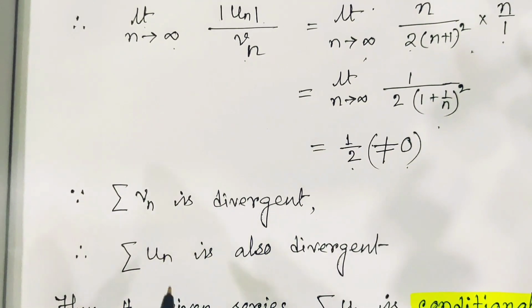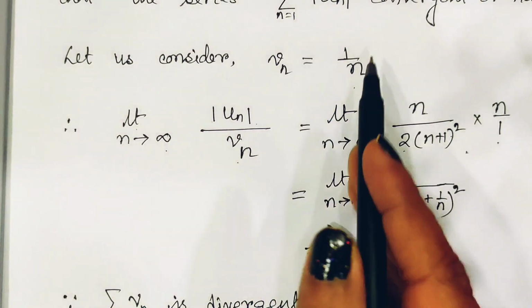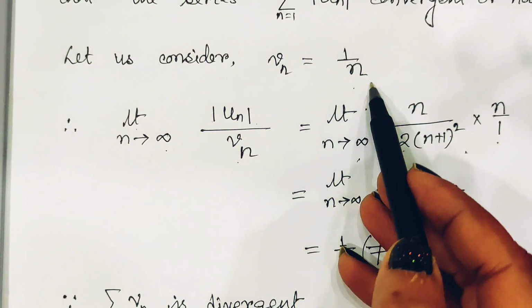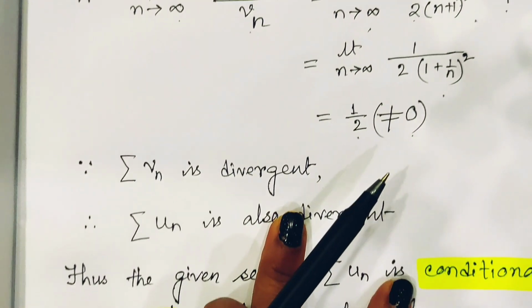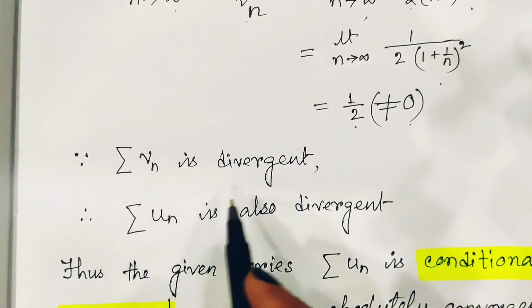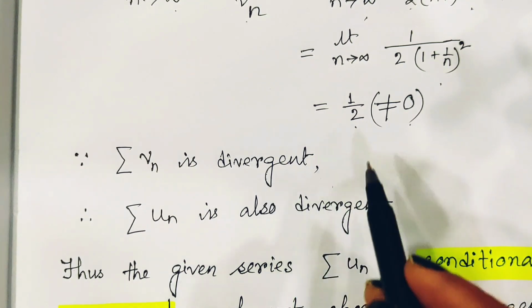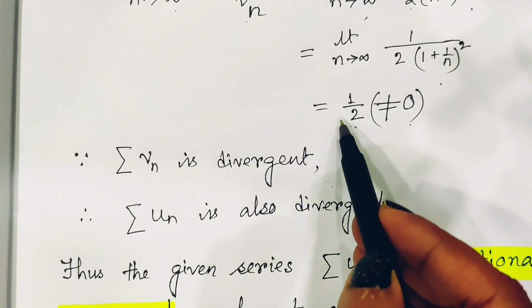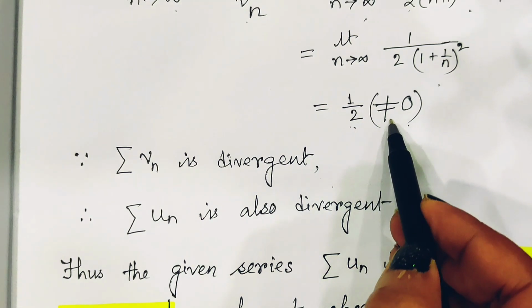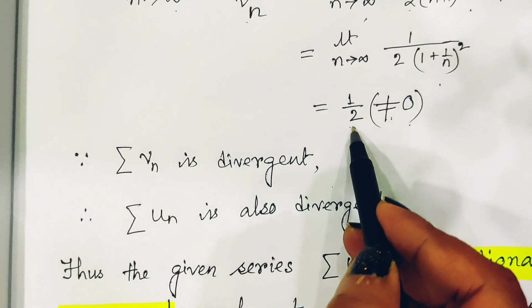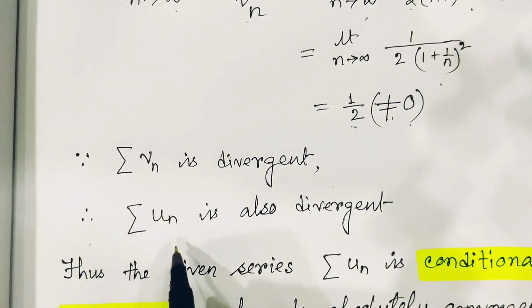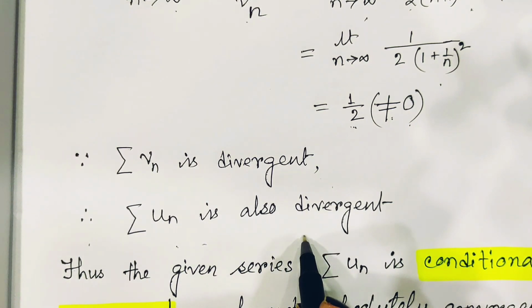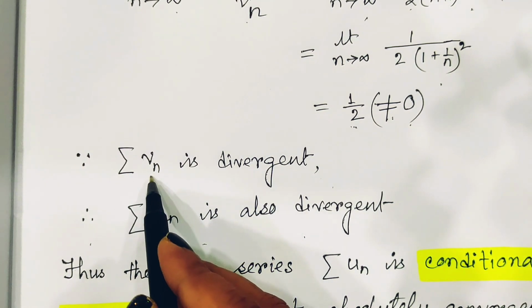So we have Vn equal to 1 by n, which we know is a divergent series. Since Vn is divergent, and the limit is non-zero and finite, we can say un is also divergent by comparison with Vn.